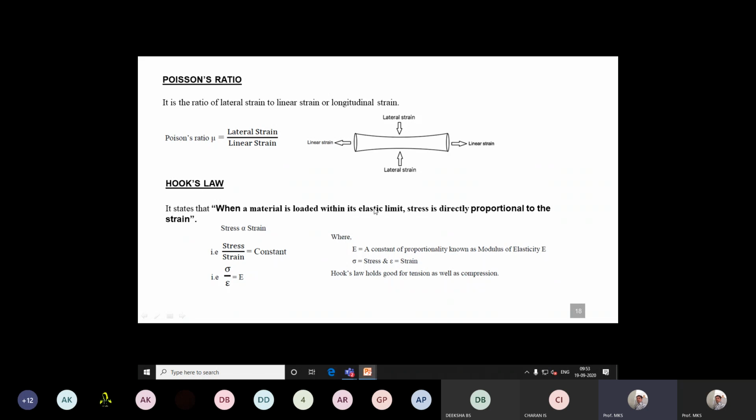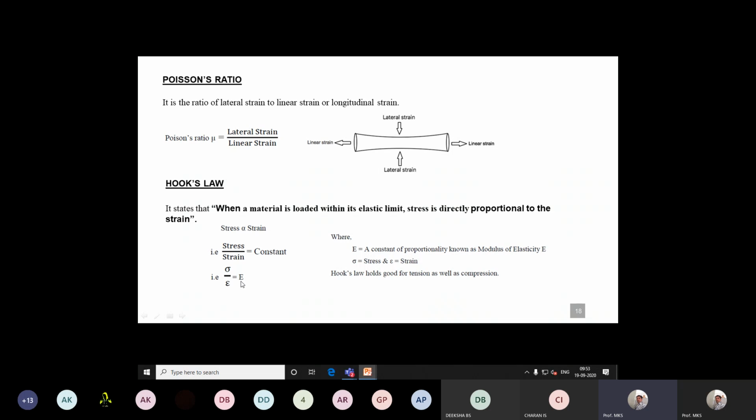If you remove this, that will not state Hooke's law in a proper condition. So stress is directly proportional to strain within elastic limit. Stress is given by sigma, strain is the Greek symbol epsilon, and this constant is given by capital E. We call this capital E Young's modulus or modulus of elasticity.